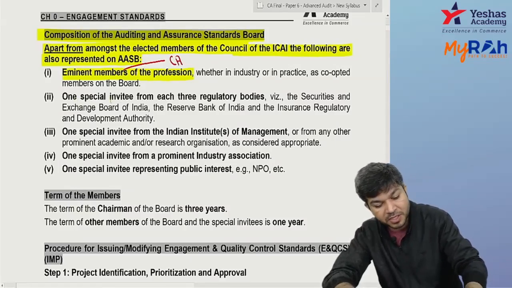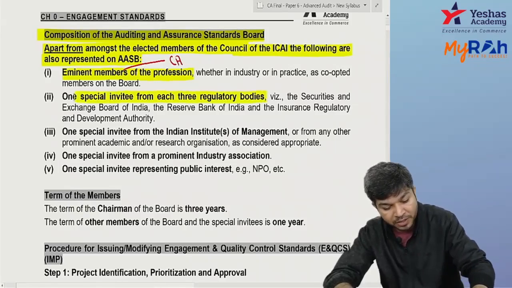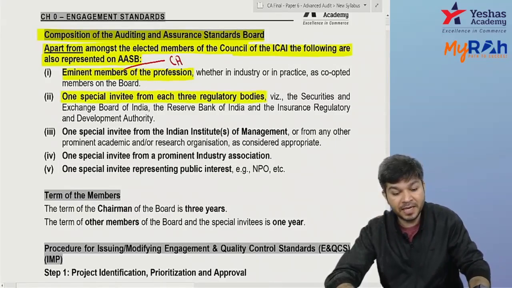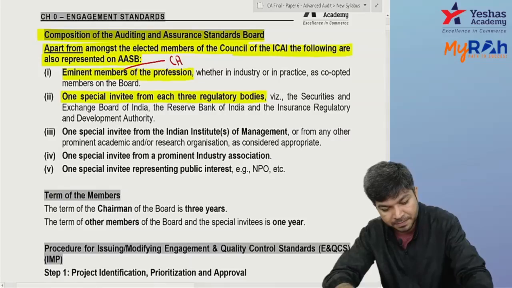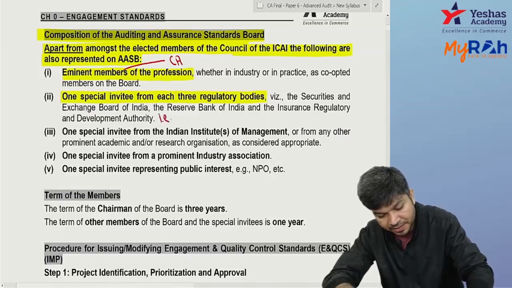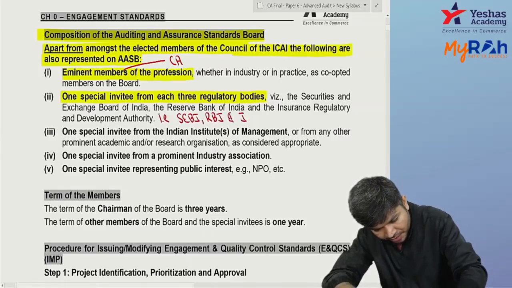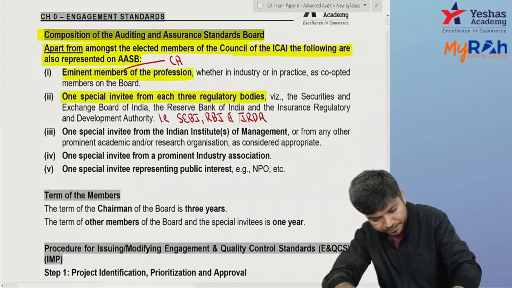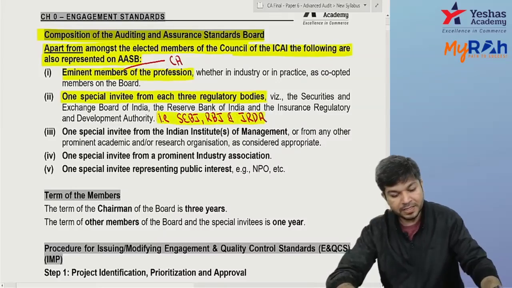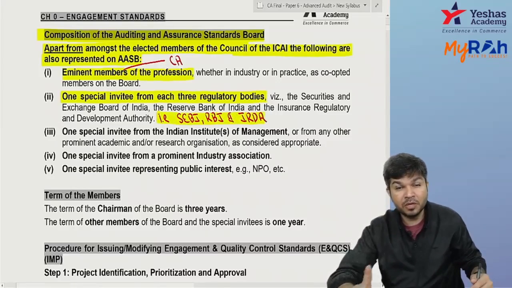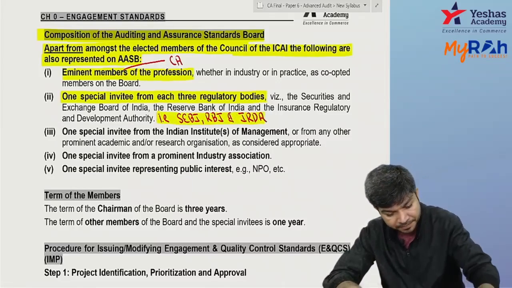Acha, one special invite from each of the regulatory bodies: SEBI, RBI and IRDA, Insurance Regulatory and Development Authority. They also will be members of AASB. One special invite from IIM.